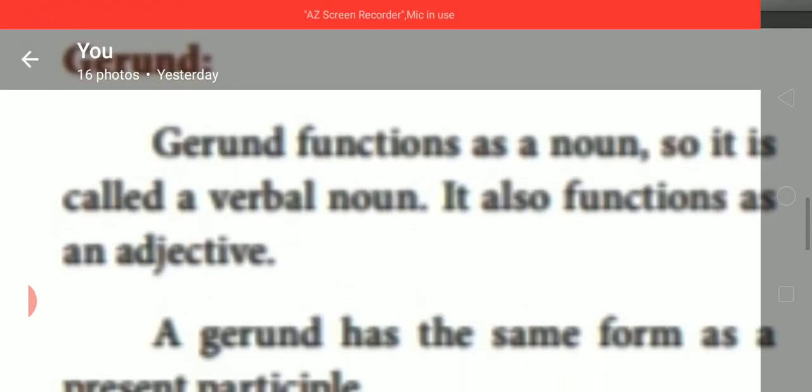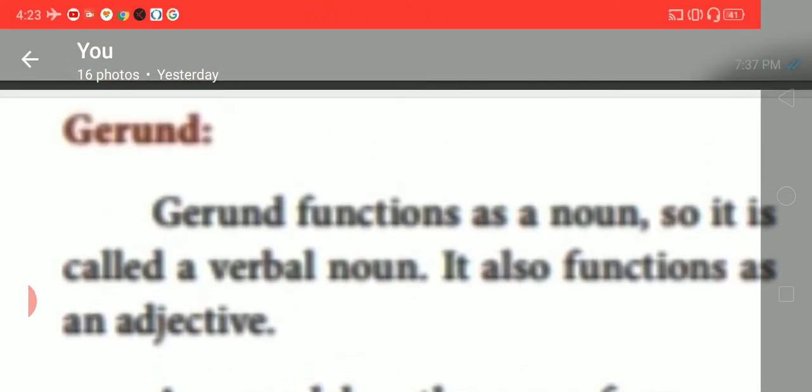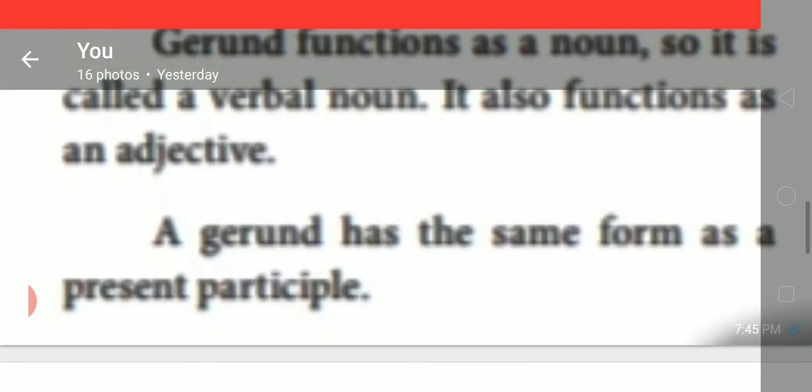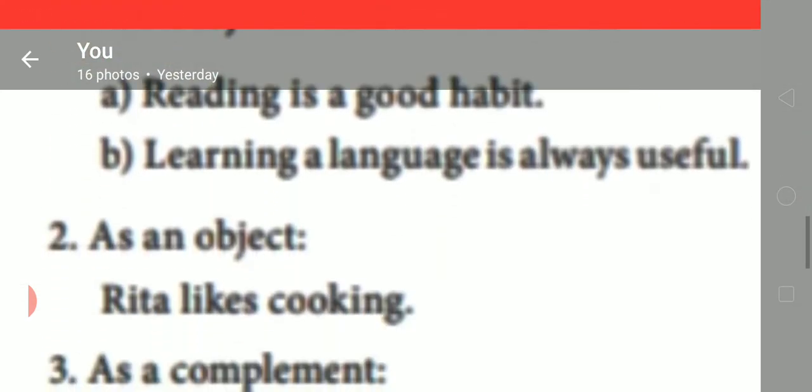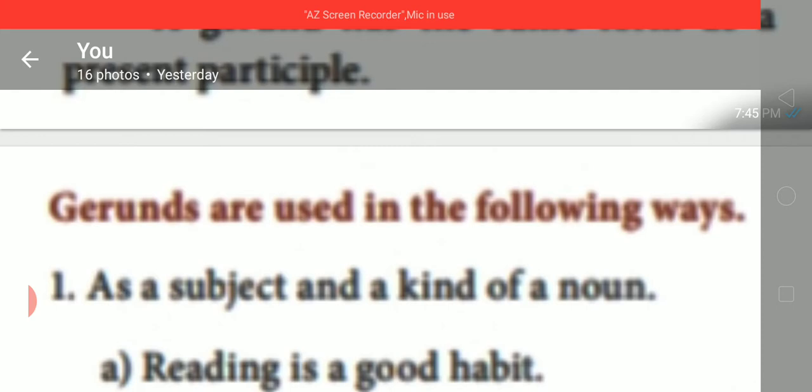Okay. Now moving on to gerund. Gerund functions as a noun. So it is called a verbal noun. It also functions as an adjective. A gerund has the same form as a present participle. So gerunds are used in the following ways.